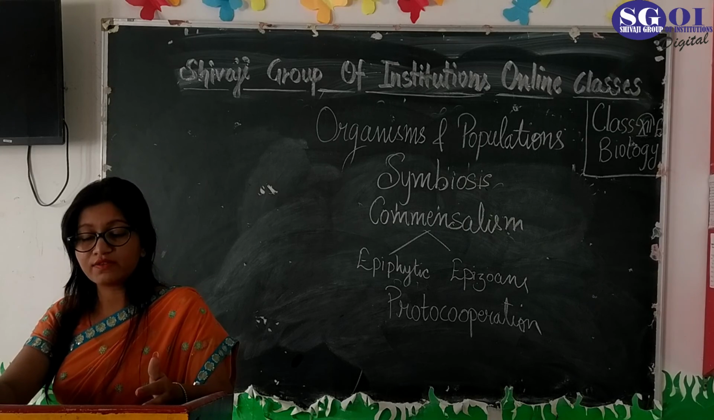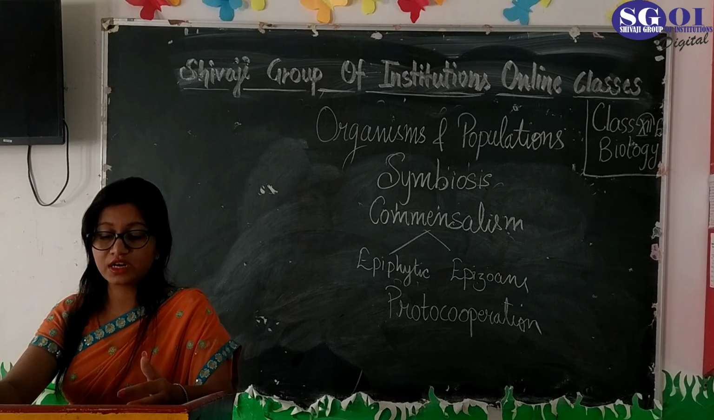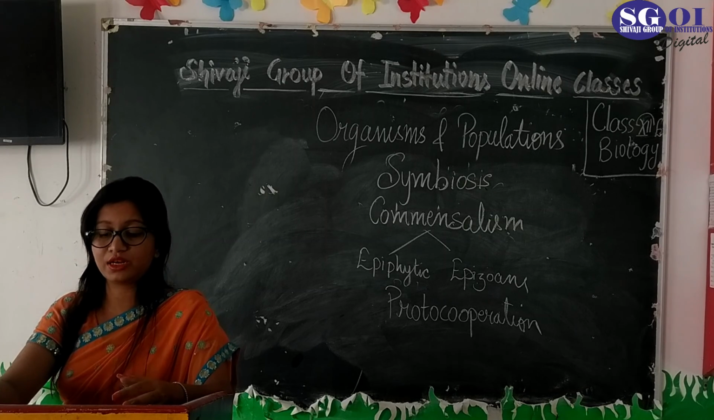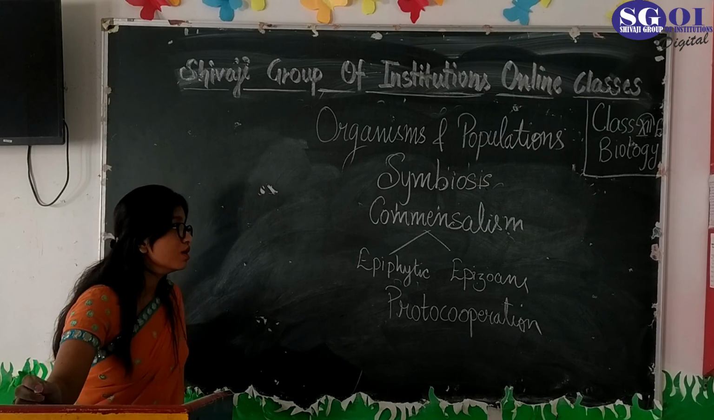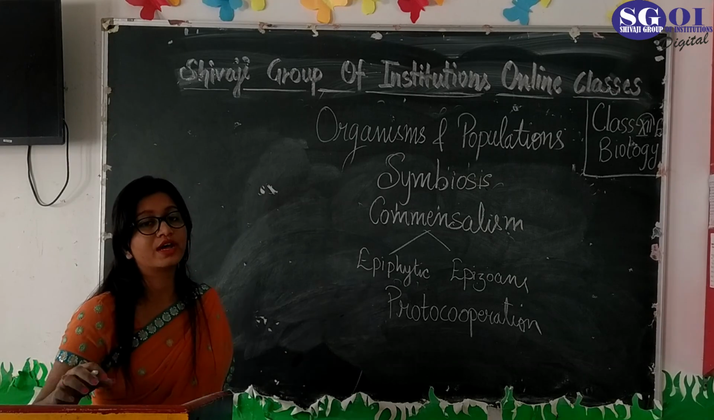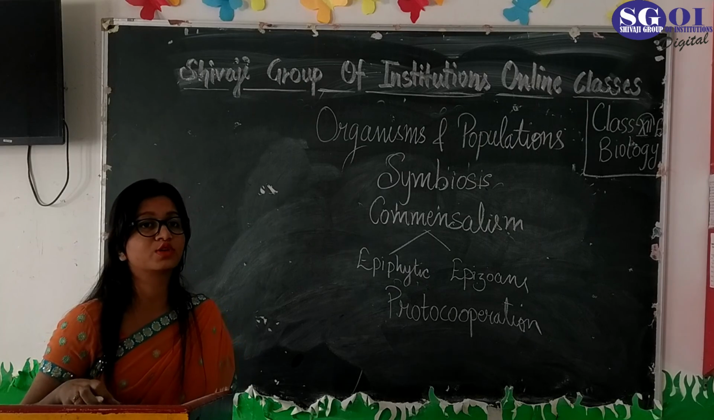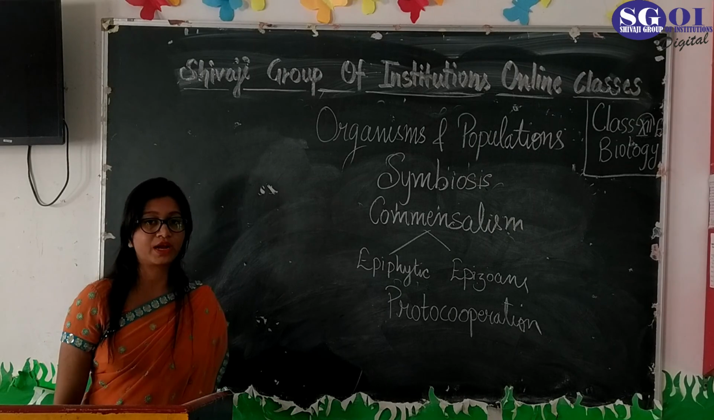The positive and negative interactions which we have studied are both of equal importance in maintaining ecological balance and the stability of the ecosystem. So that is all about the association between organisms of different kinds and of the same kinds. That's all for today.